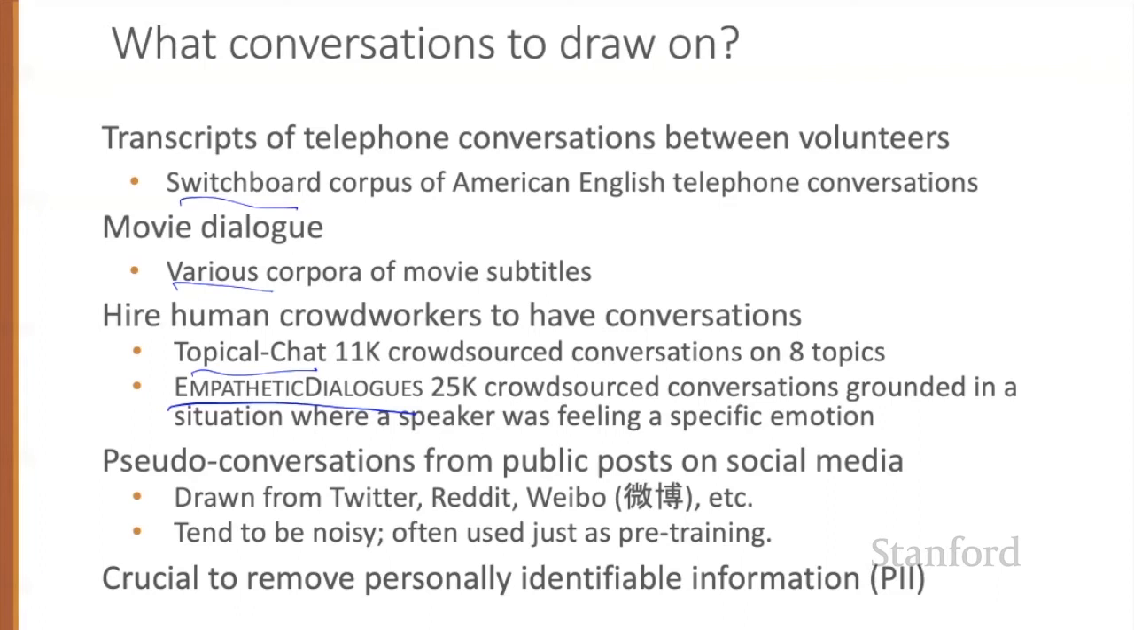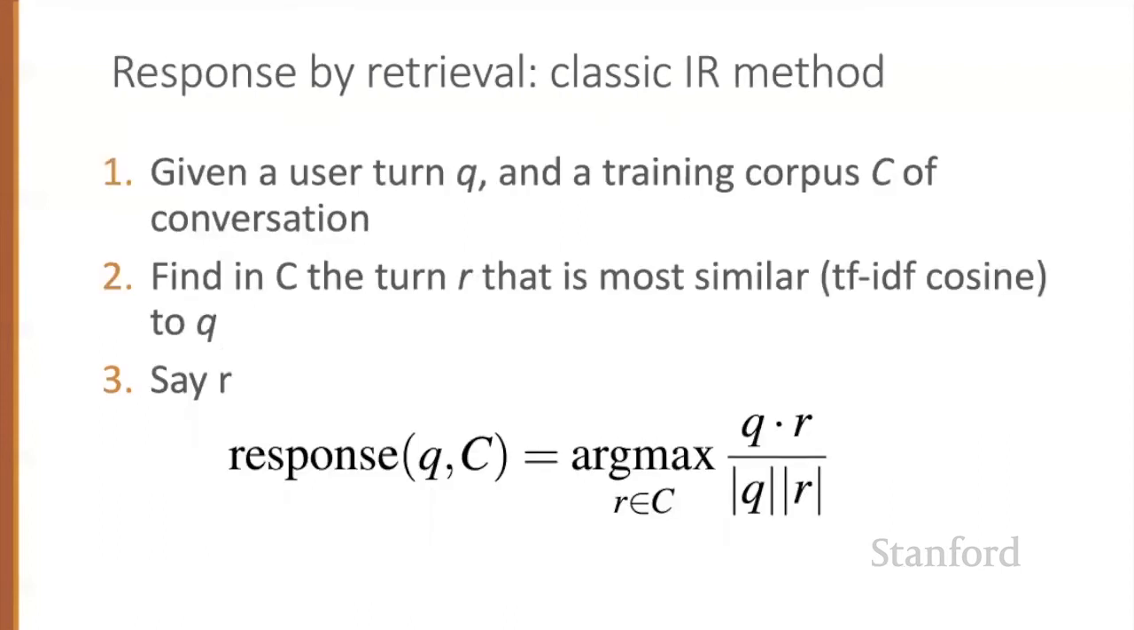All these datasets, although large, don't reach the size of billions of words. And so many systems first pre-train on large datasets of pseudo-conversations drawn from Twitter or Reddit or Weibo and other social media platforms. It's always necessary to remove personally identifiable information that might appear in the data. The retrieval method of responding is to think of the user's turn as a query Q, and our job is to retrieve and repeat some appropriate turn R as the response from a corpus of conversations C.